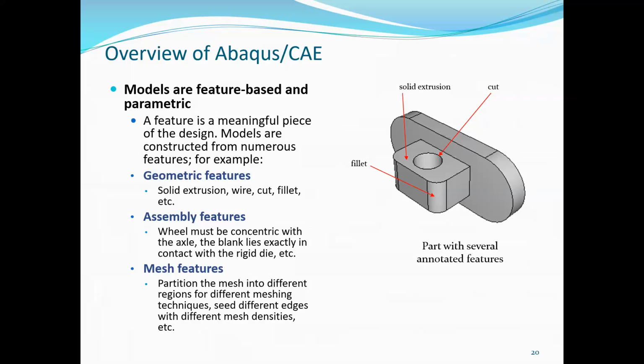Positioning: the wheel must be concentric with the axle, then the blank lies exactly in contact with the rigid die, etc. And the mesh feature: in the mesh feature, we partition the mesh into different regions for different meshing techniques and seed different edges with different mesh densities. So we can select any single edge and provide the element density on the single edge also.